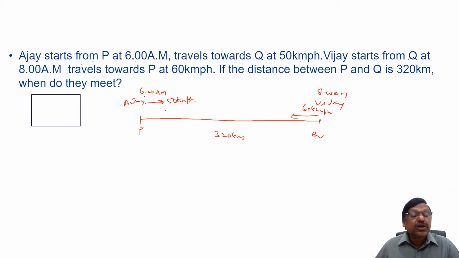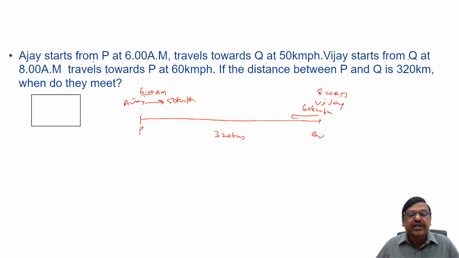Simple. So now from 6 o'clock, is relative speed in effect? No, because a relative speed question comes when there are two moving objects or two moving people. Ajay starts at 6 o'clock, but Vijay starts at 8 o'clock, so from 6 to 8 only Ajay is traveling, Vijay is not traveling. So let us say by 8 o'clock, by the time Vijay starts, how far has Ajay already come towards Q?